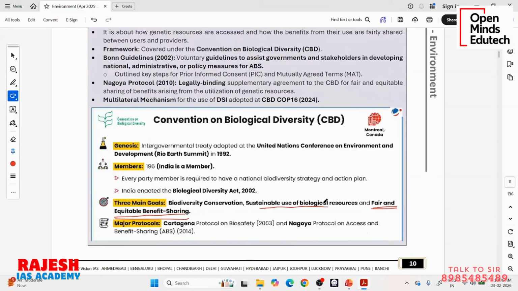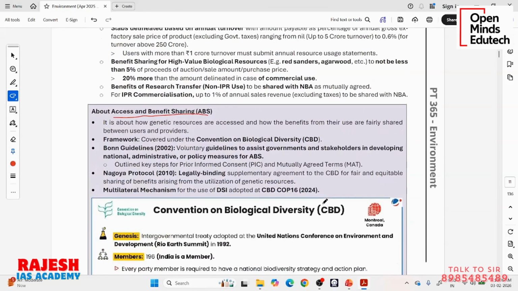Okay. Now this news is particularly about access and benefit sharing. So what is access and benefit sharing? It is about how genetic resources are accessed and how benefits from their use are fairly shared between users and providers. It is covered under the CBD, of course.